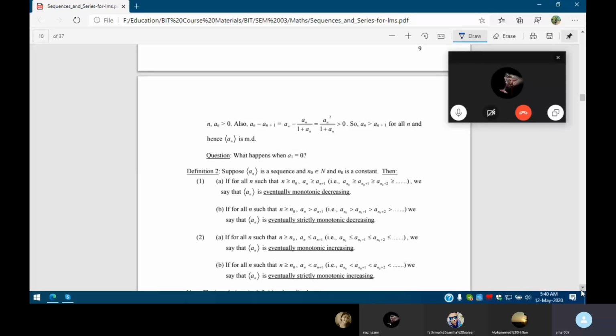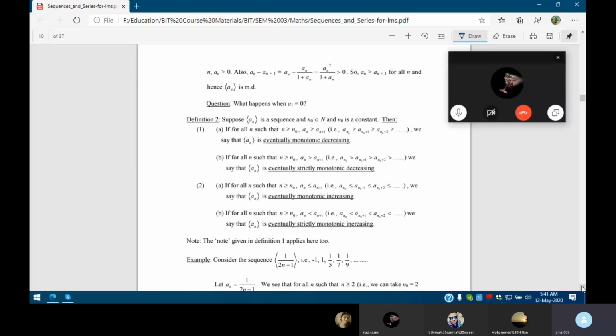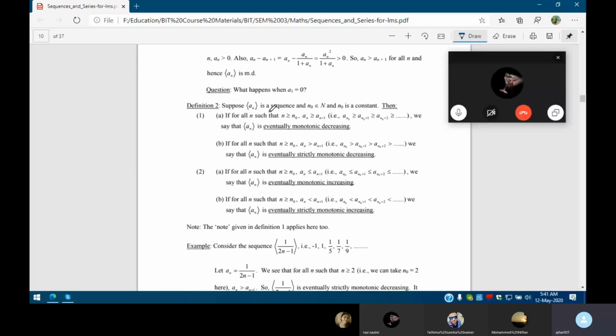Then come to definition 2. Here, suppose an is a sequence and n0 belongs to the natural numbers and n0 is a constant. Then, if for all n such that n greater than n0, an greater than an plus 1, we say an is eventually monotonic decreasing.